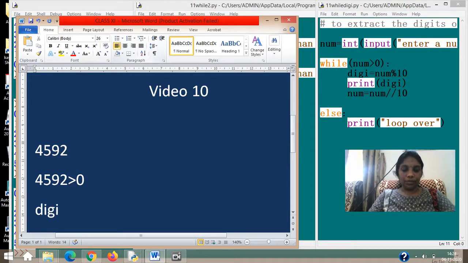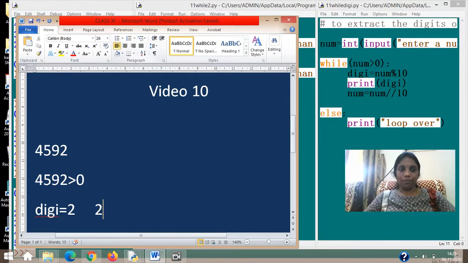So now in digit, you should get the value, and as I told you, if you divide 4592 by 10, the remainder will be 2. So digit will be 2. So you are printing that 2 there. Then it is given num equal to num by 10. It will be giving you the whole number only, and that number is again divided by 10. So the quotient has to be written.